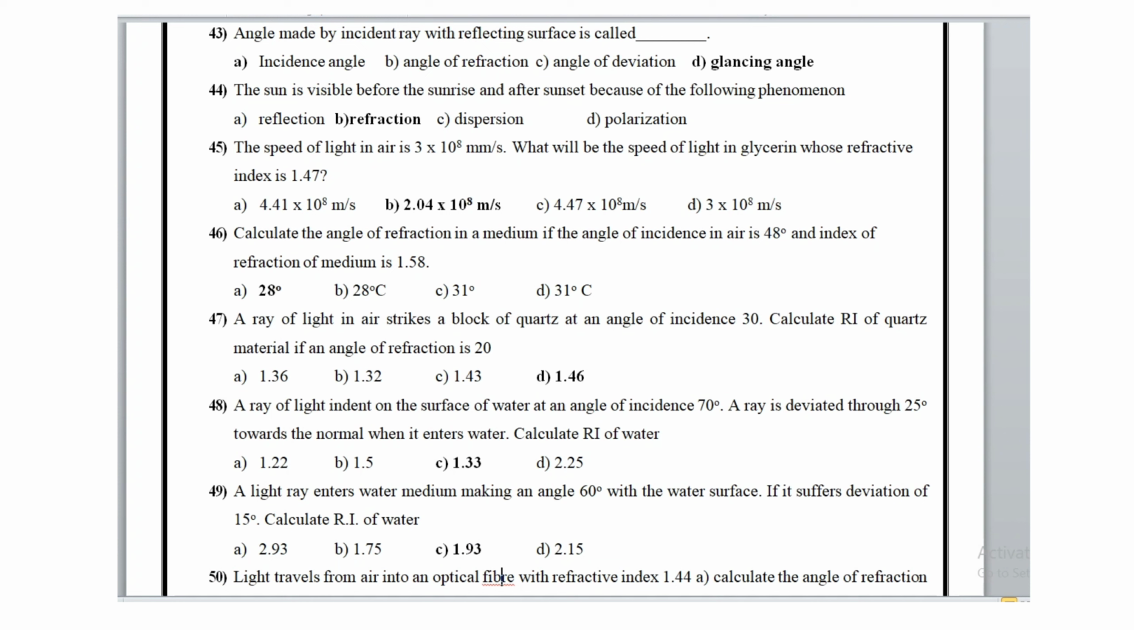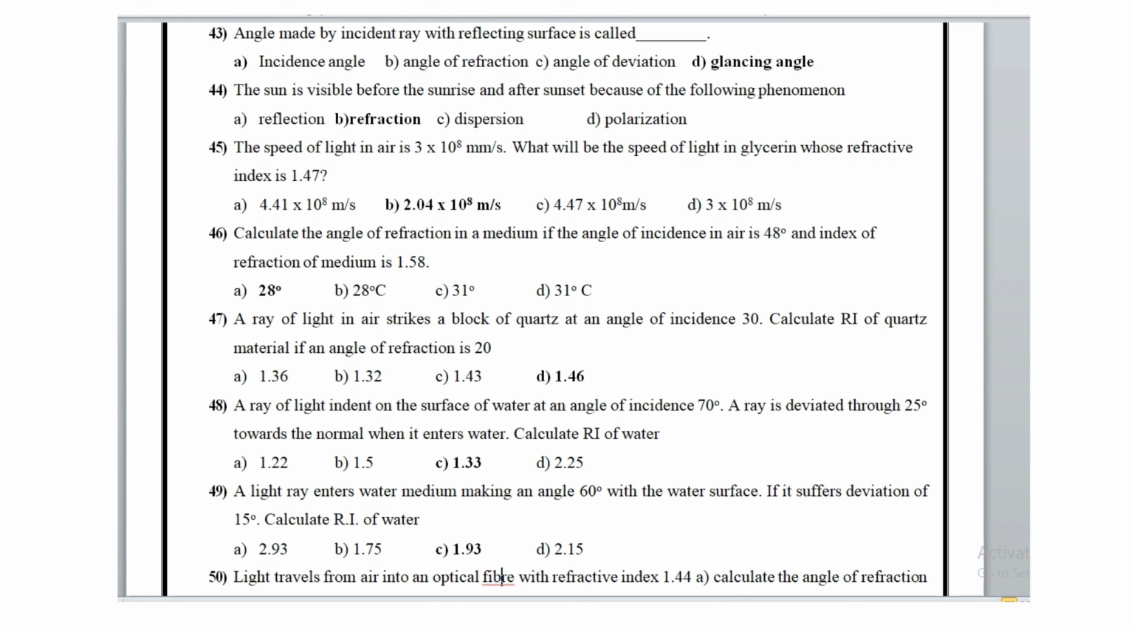The angle made by the incident ray with the reflecting surface is called the glancing angle. The Sun is visible before sunrise and after sunset because of the phenomenon of refraction. The speed of light in air is 3 × 10^8 meters per second.